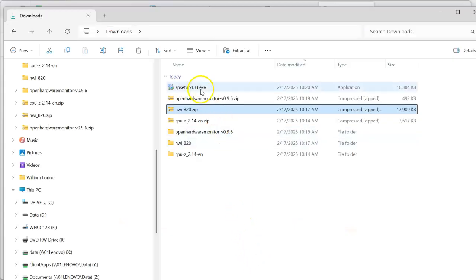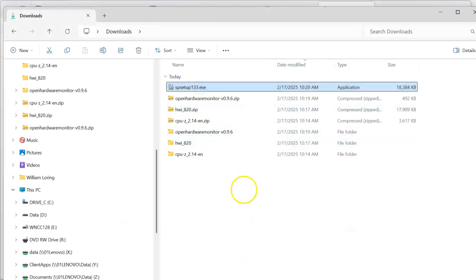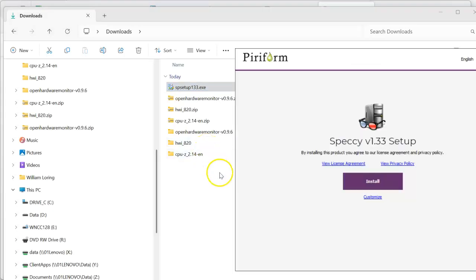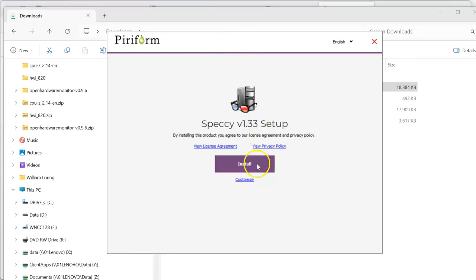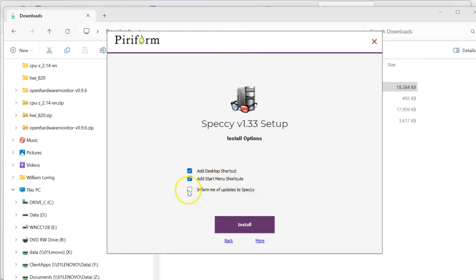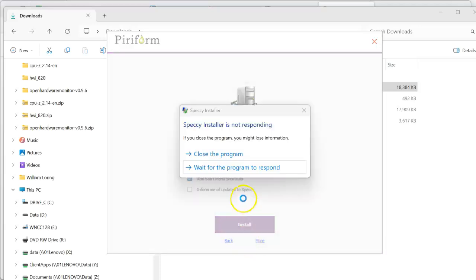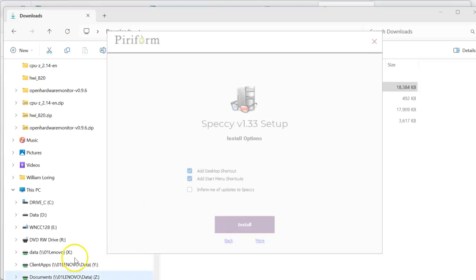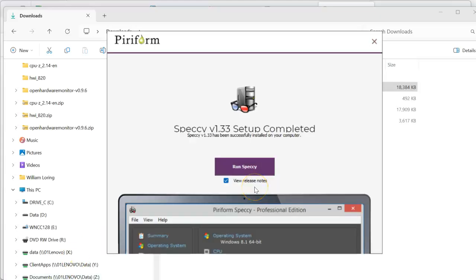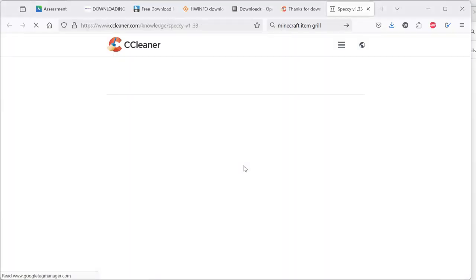This time we do have to set it up, but you can uninstall it if you don't wish to have it on your computer. As you can see, none of these have harmed my computer. Let's see, I usually go into customize just in case it does something stupid. Nope, it's fine. Well, now it's not letting me install. Wait for the program to respond. Well, that was weird. It finally installed after I tried to close the program.